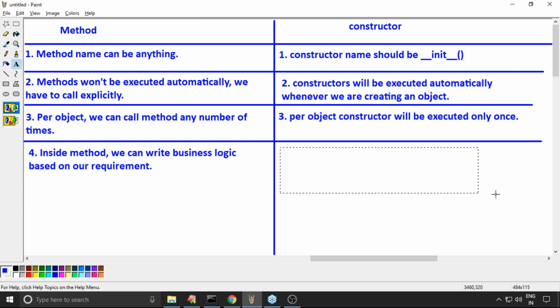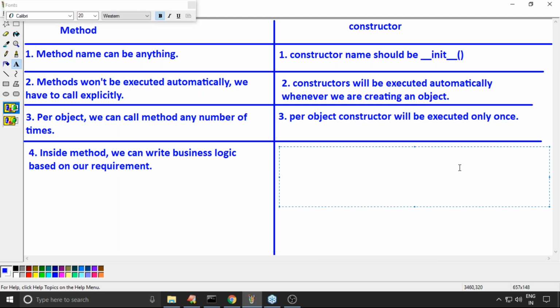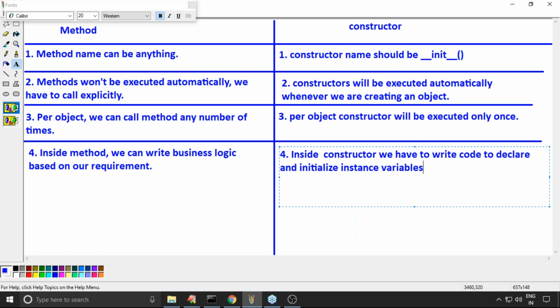Remember this one, sir. But inside constructor, what code we have to take? Inside constructor, we have to write code to declare and initialize instance variables. Okay, that's it.